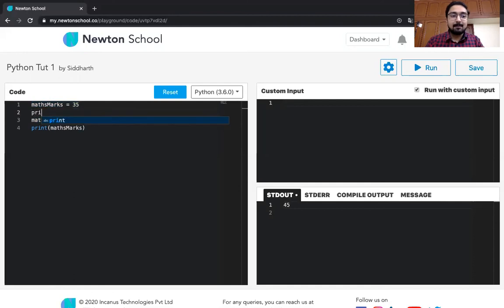So for example, if I print math marks in between these lines, what would get printed? Just pause the video for a second and try to think what will actually get printed over here first and then over here second. As many of you might have rightly guessed, it will first print 35, and then it will print 45. The reason is simple: first you asked it to store 35, and in the next line you are asking it to fetch whatever is inside that shelf at that particular moment. So it will go and fetch, and it will find 35. In the next line, you are changing the value in that shelf, and then you are asking for the value of that shelf again. So it will retrieve the saved value.